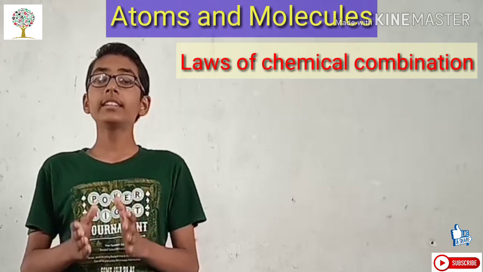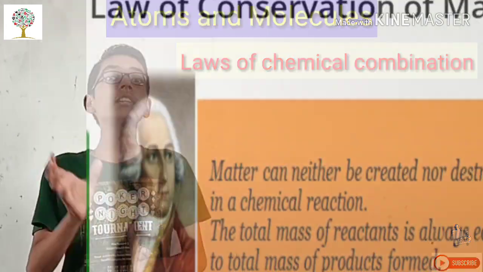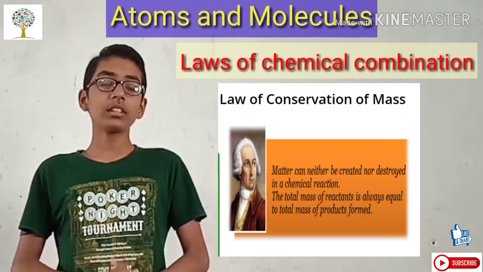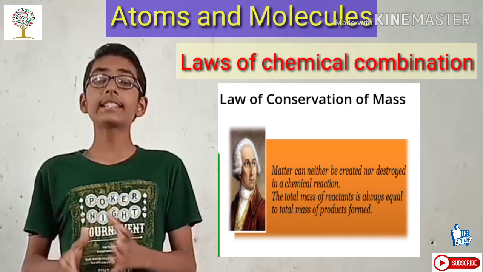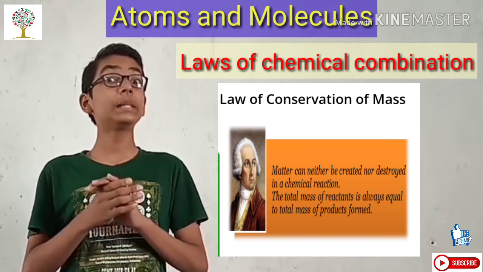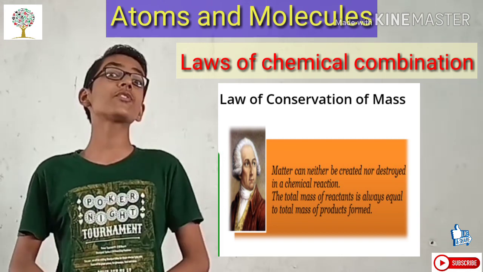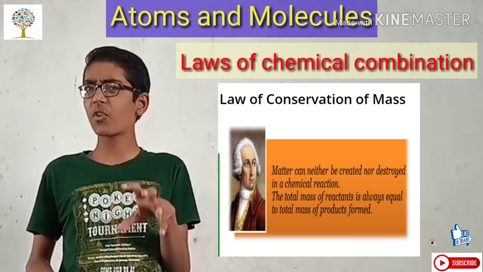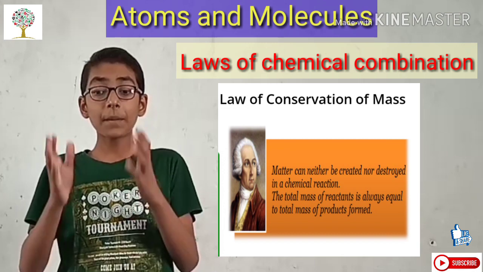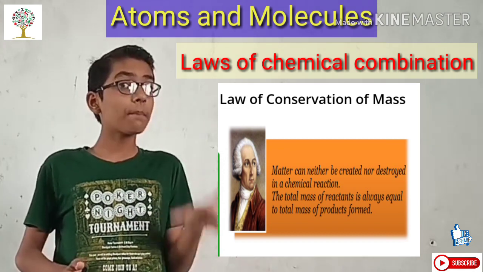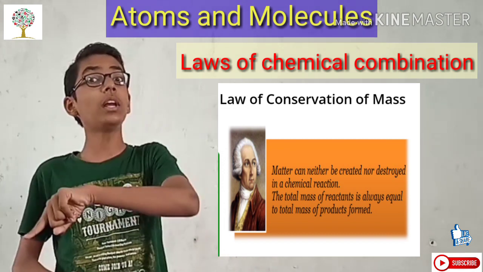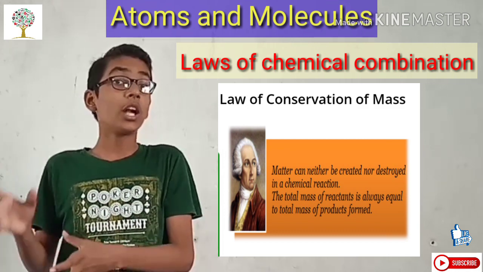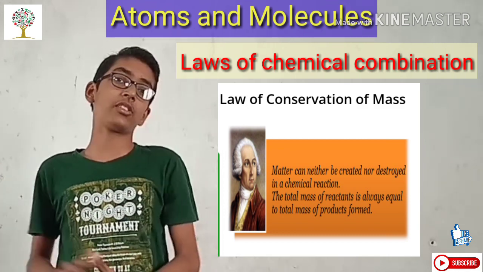It is given by Antoine Laurent Lavoisier. It states that mass can neither be created nor destroyed in a chemical reaction. What does it mean? It means that the mass of the reactants before a chemical reaction will always be equal to the mass of the products after the reaction.